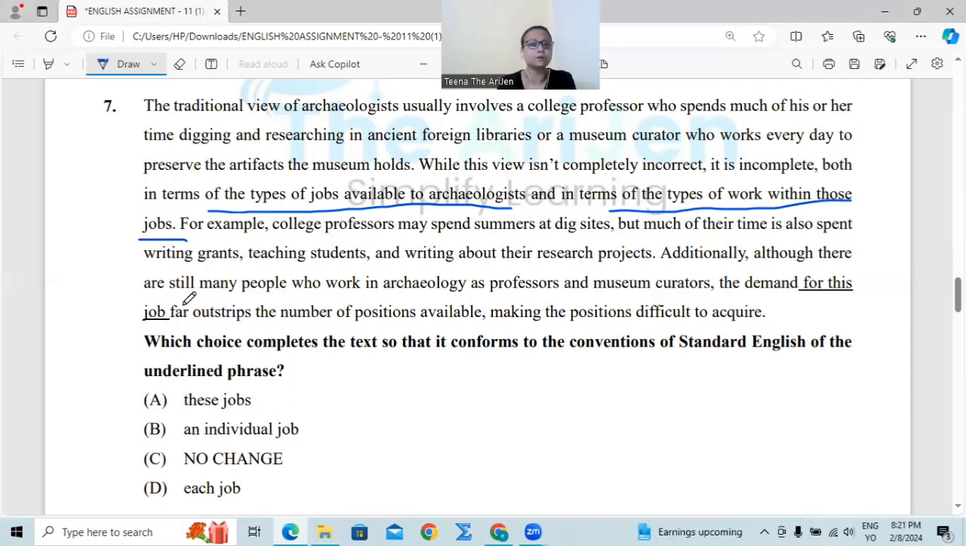Additionally, although there are still many people who work in archaeology as professors and museum curators, the demand for this job, now they are looking for this one. Demonstrative pronoun, this job. We have already got one: in terms of the types of jobs available to archaeologists and in terms of the types of work within these jobs. So see, already they are saying these, which means plural, not singular. Plural possessive pronoun, not singular possessive pronoun. That means close your eyes and mark these jobs. The demand for these jobs far outstrips the number of positions available, making the positions difficult to acquire. Number A.